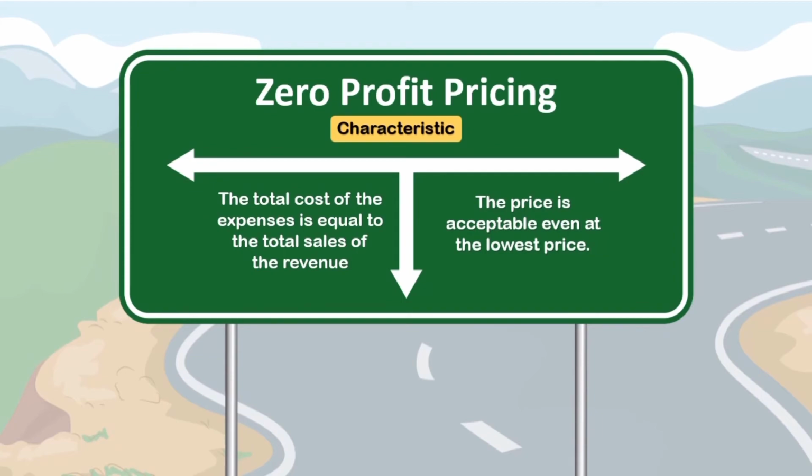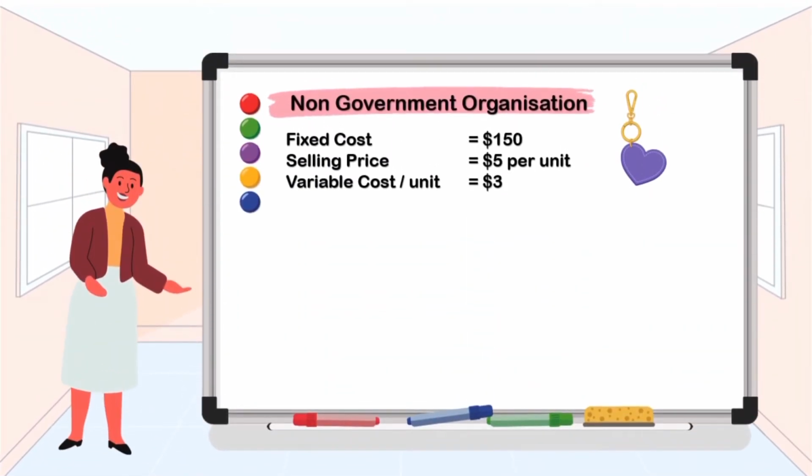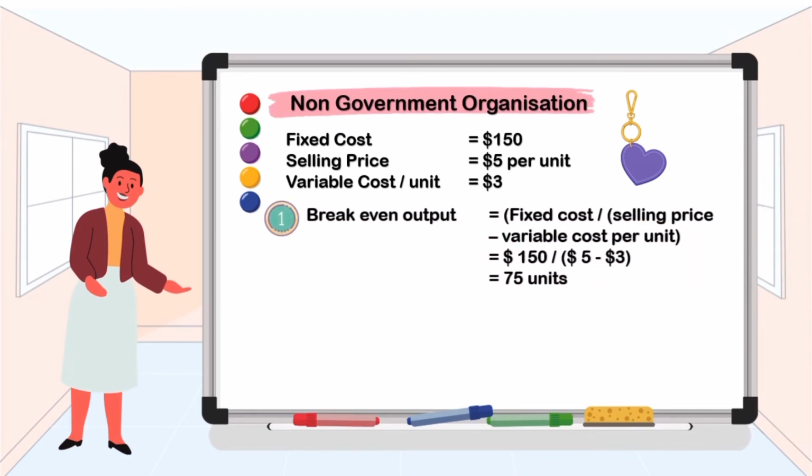The price is acceptable even at the lowest price. A non-government organization sells keychains to gain charity. The fixed cost is $150, the selling price is $5 per unit, and the variable cost is $3 per unit. First, we need to calculate the break-even output, which is 75 units.